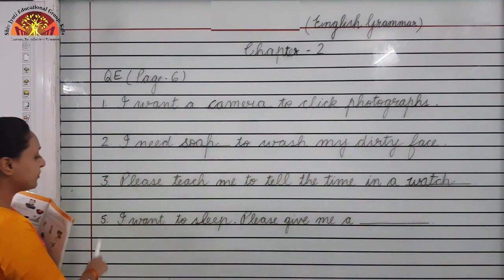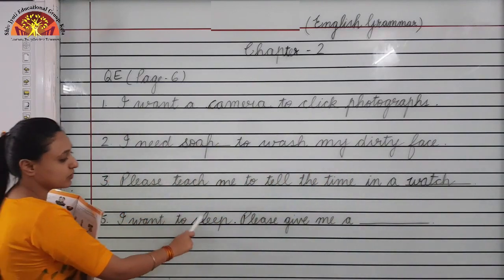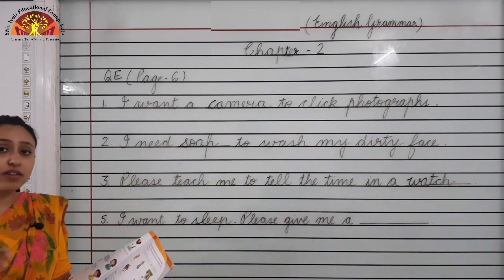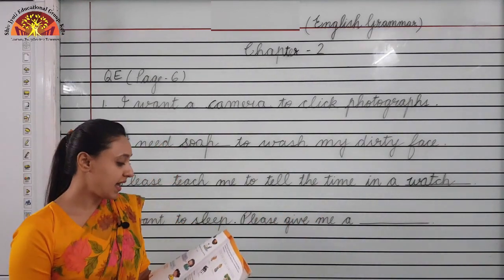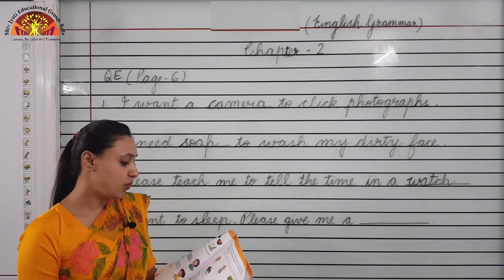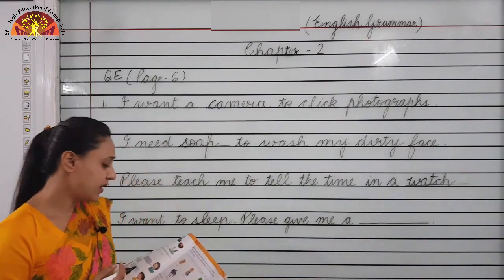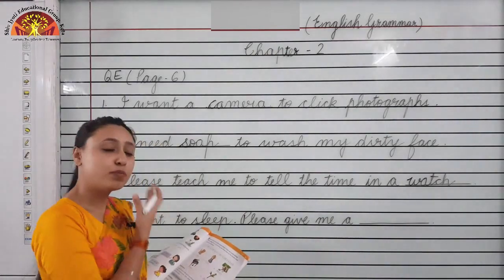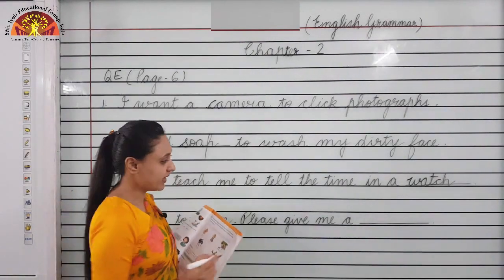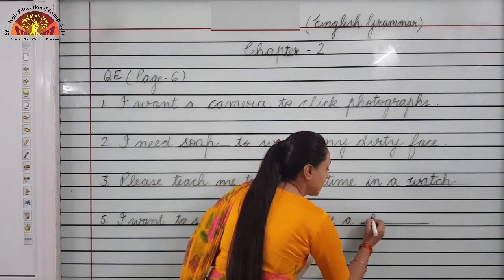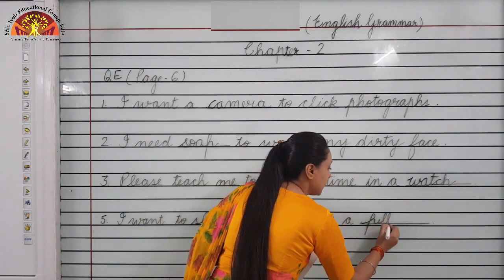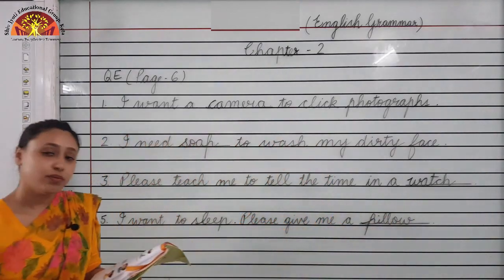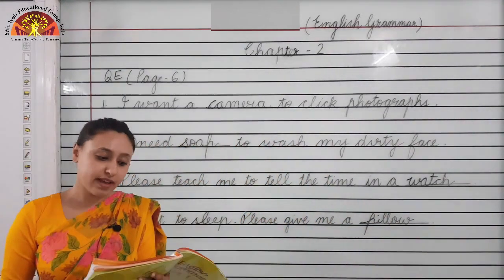Then number 5, I want to sleep. Please give me a dash. Our options are soap, camera, pillow, watch and pencil. Where do you sleep? On a bed. What is there on the bed? You put your head on a pillow. So write pillow here. P-I-L-L-O-W, pillow.